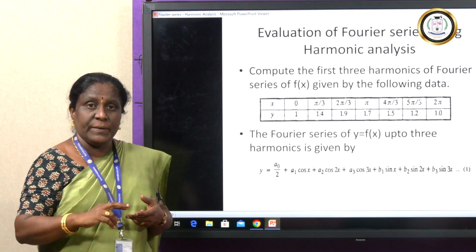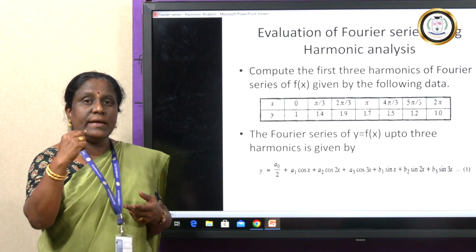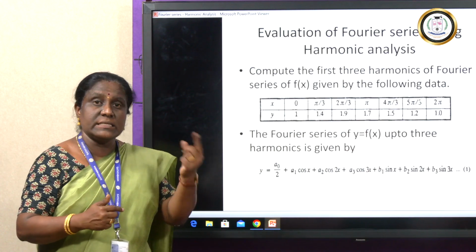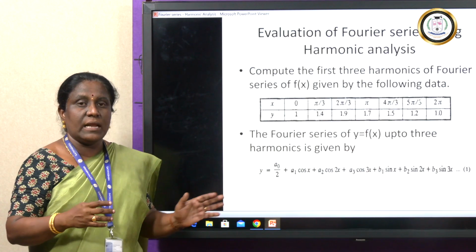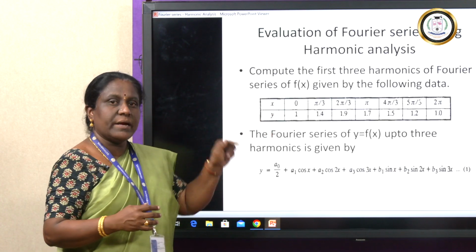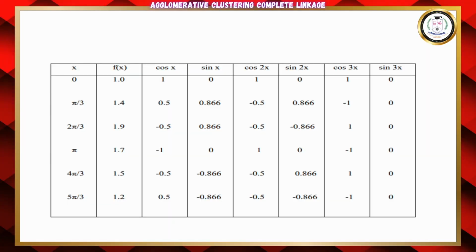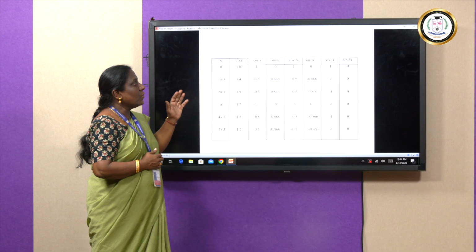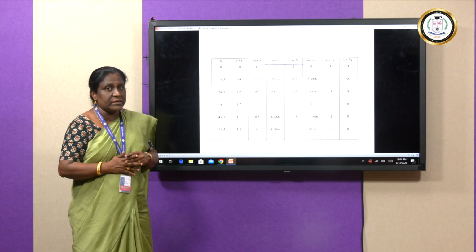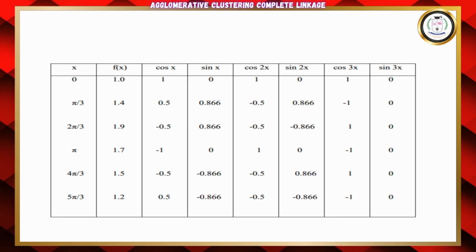If both are the same, the last one is a repetition of the first one, meaning the second cycle has started. So we ignore the last entry and work only with the entries up to 5 pi by 3. In our question it has been asked up to 3 harmonics. So we construct a table where we calculate all sine and cosine values for finding the summation. Now we will see how the table looks. I have entered all the x values.